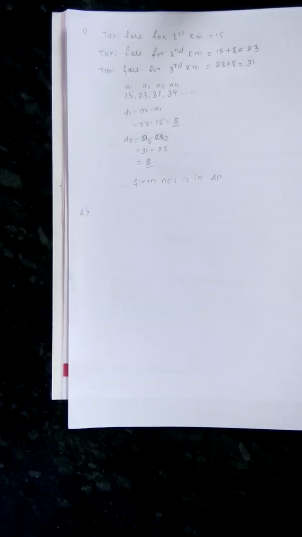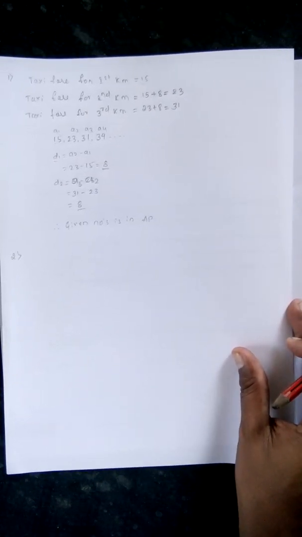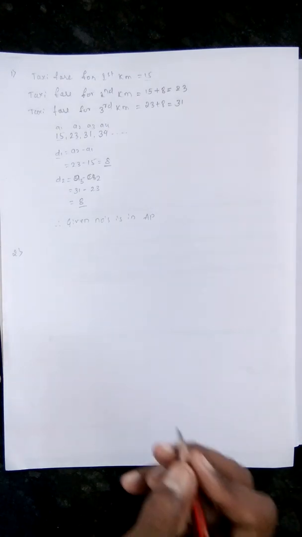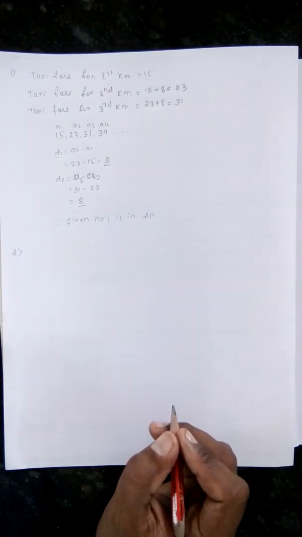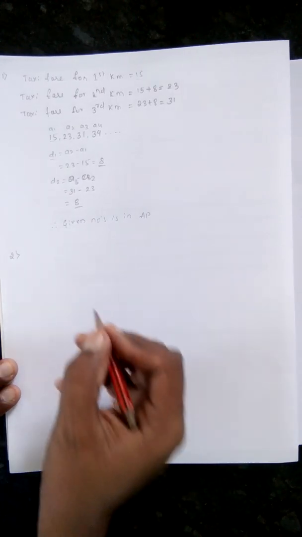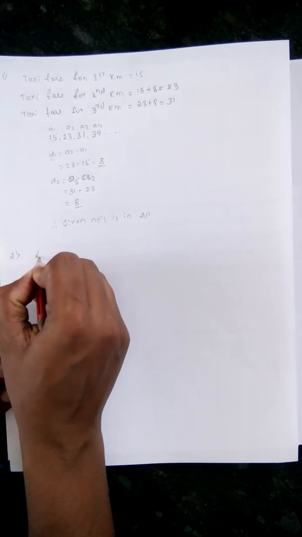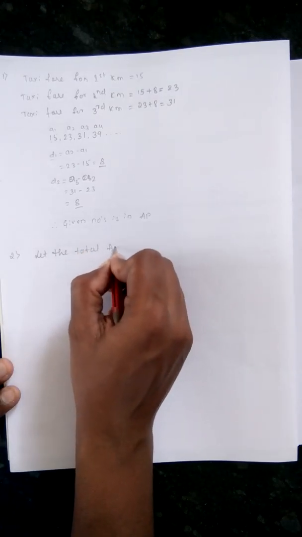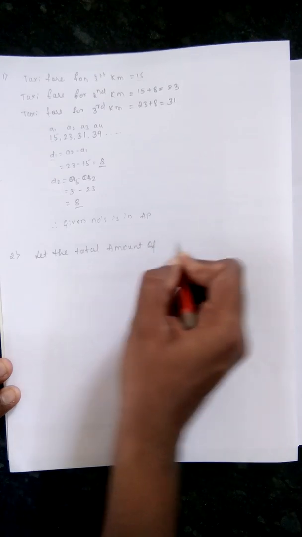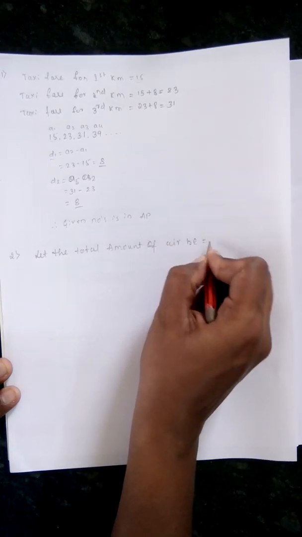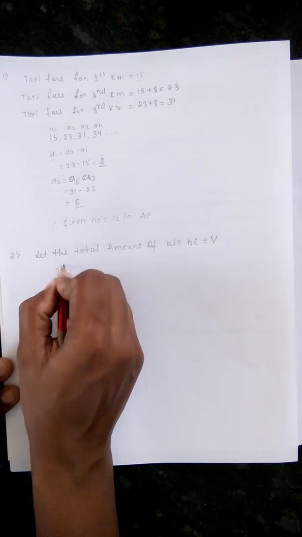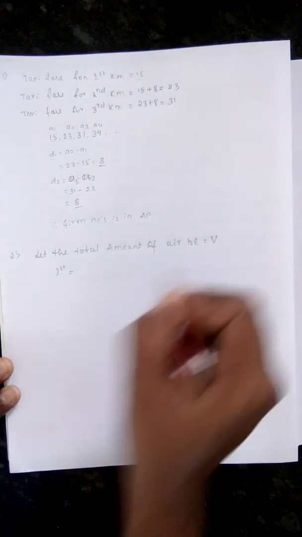Let the initial volume of air be V. Let the total amount of air be capital V. In the first case, the first time they take out 1/4 of the air in this volume.